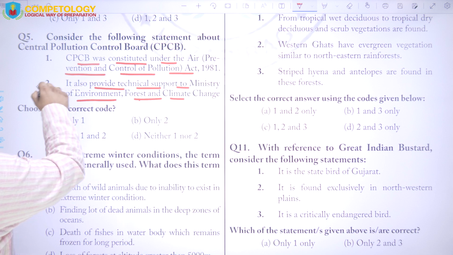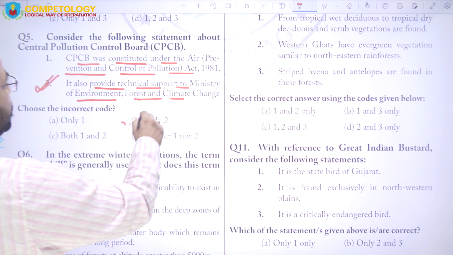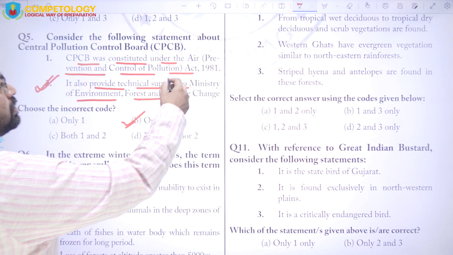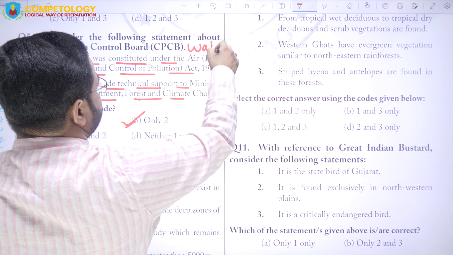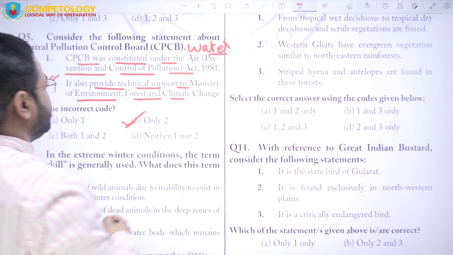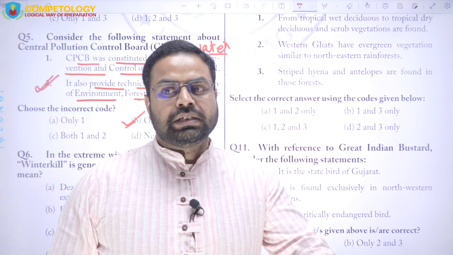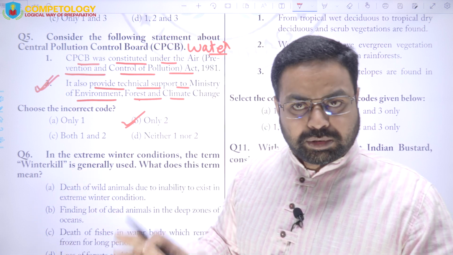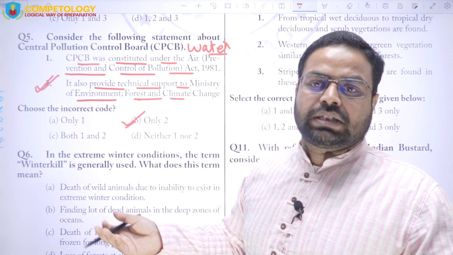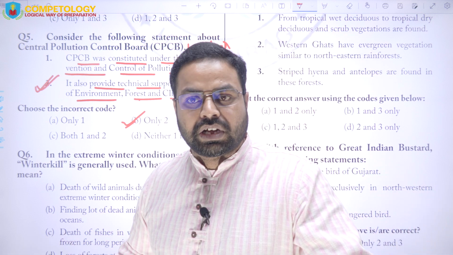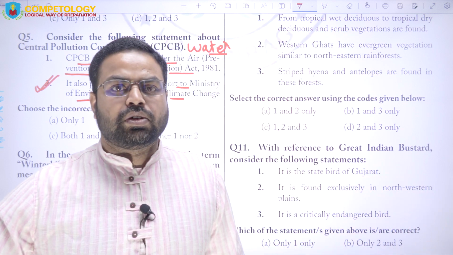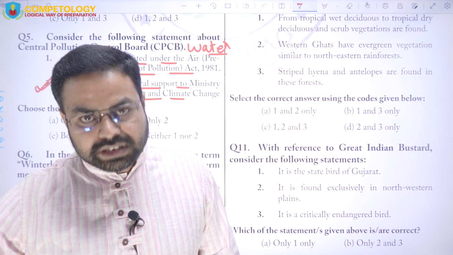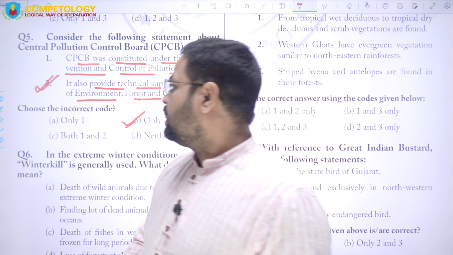Here only 2 is the correct option, so B will be the answer, as the CPCB was constituted under the Water Prevention and Control of Pollution Act of 1974 and not the Air Act, right? However, later on the CPCB was entrusted with the work of Air Prevention and Control of Pollution also, but first of all it was constituted under the Water Prevention and Control of Pollution Act, right?